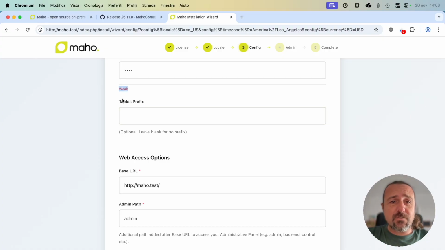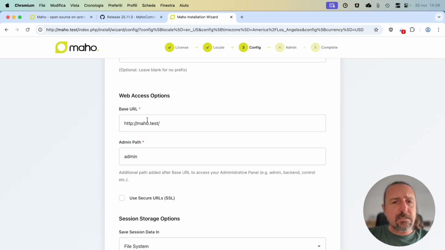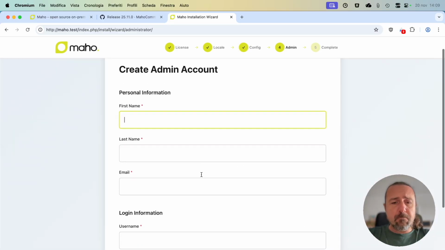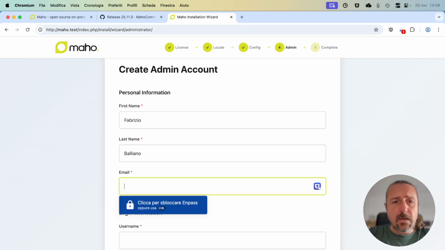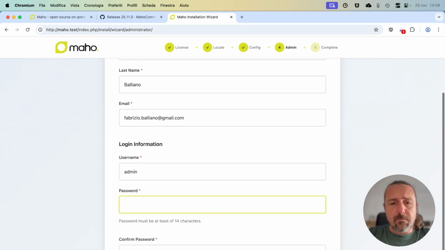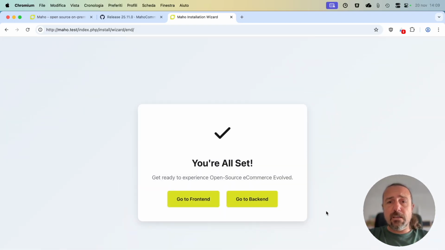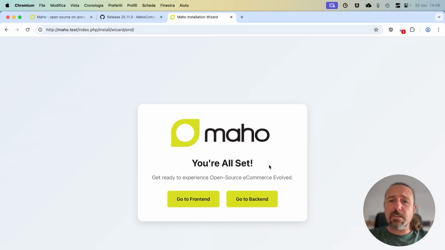We have a password strength meter now. Let's see, this is okay, session in file system. Then we can use my email address, and then username and the password and the password confirmation. And the installation runs, and we have beautiful animations here. I think it is a far more pleasant experience when you want to install Maho using the web and not from the command line.